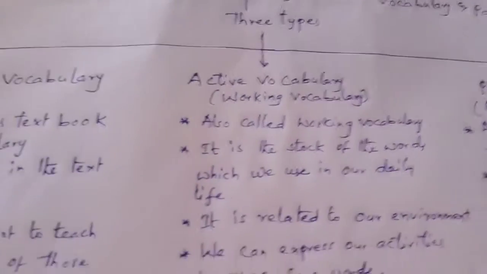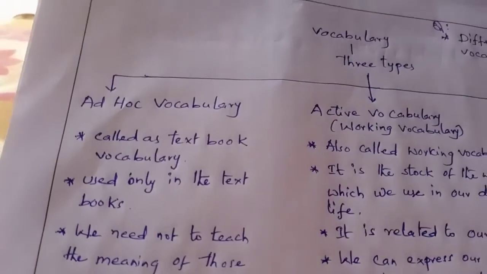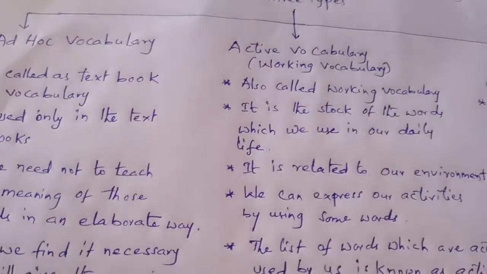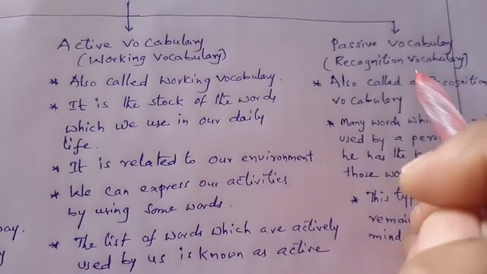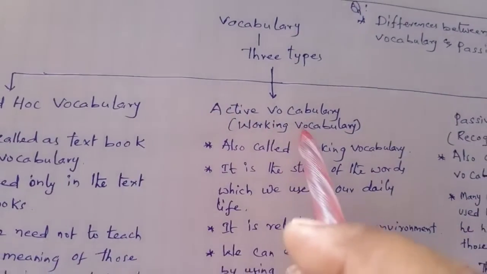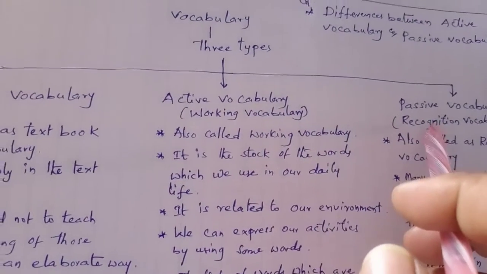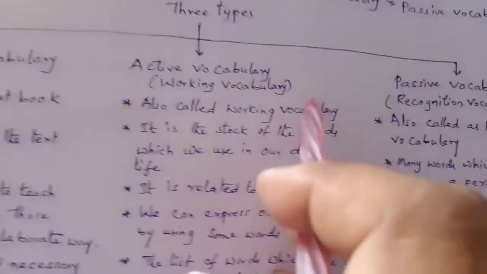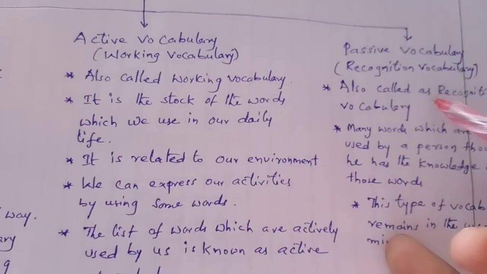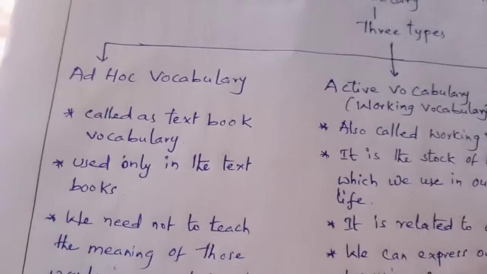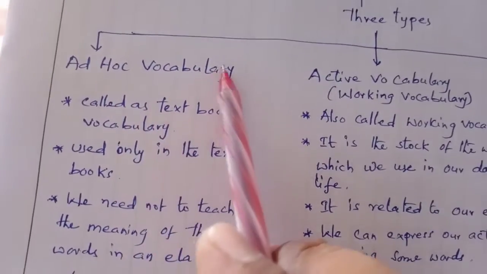This is a question. So the first type of vocabulary is ad hoc vocabulary. Second one is active vocabulary. Third one is passive vocabulary. Okay, what are they? Ad hoc vocabulary, active vocabulary, passive vocabulary. So here active vocabulary is also called working vocabulary and passive vocabulary is also called recognition vocabulary. And they have different points.